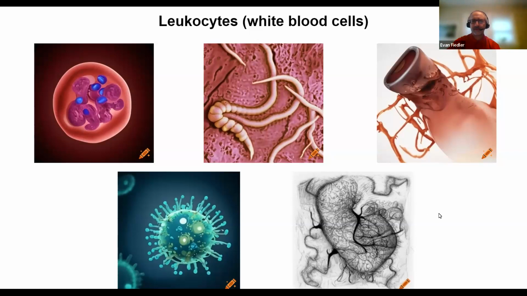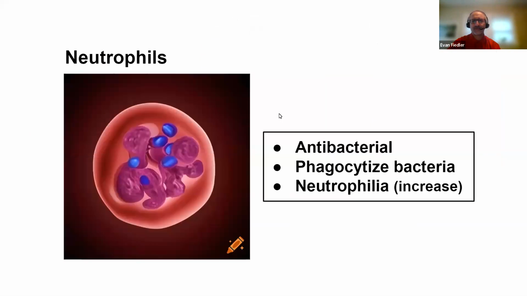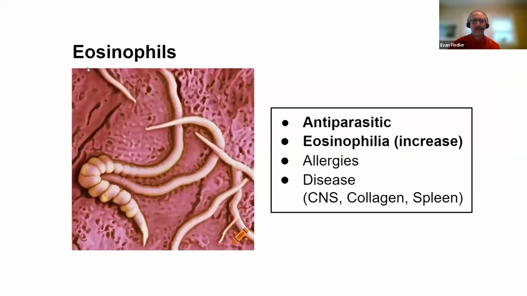Let's take a look at the notes. Neutrophils, antibacterial, phagocytize bacteria, neutrophilia is the increase. Eosinophils, antiparasitic, eosinophilia is the increase. They do increase with allergies and certain diseases, central nervous system, collagen, and the spleen.